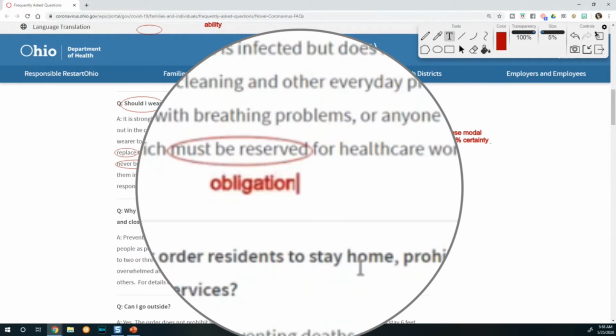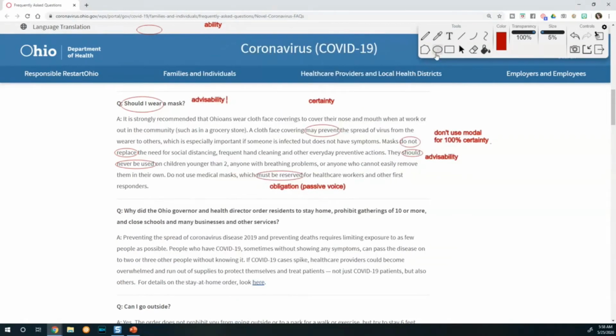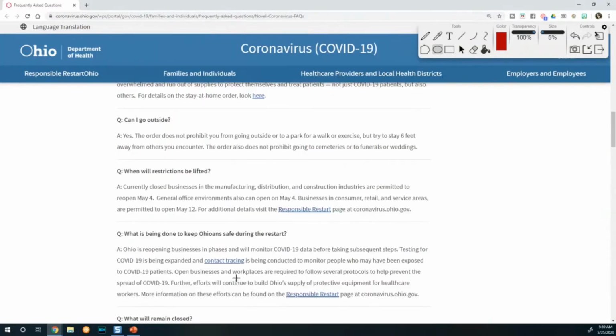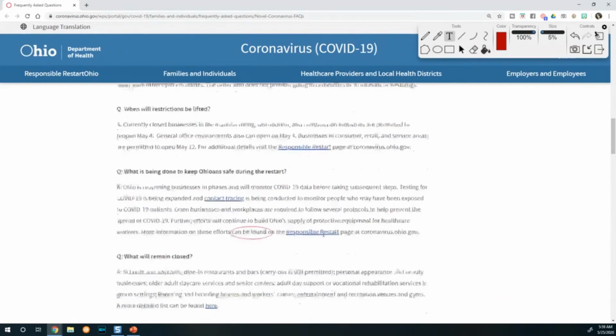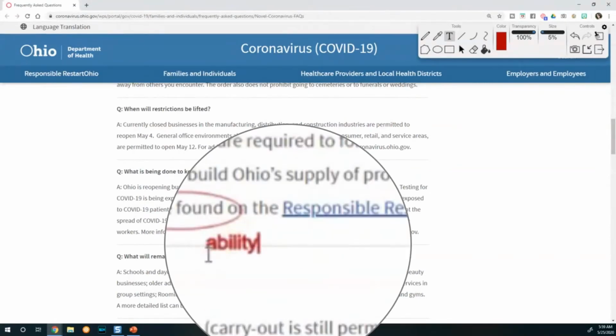What must be done. And we're also seeing it in the passive voice. And we have one more example of passive voice: can be found. There we have another example. This one is ability. And we see it in the passive voice.